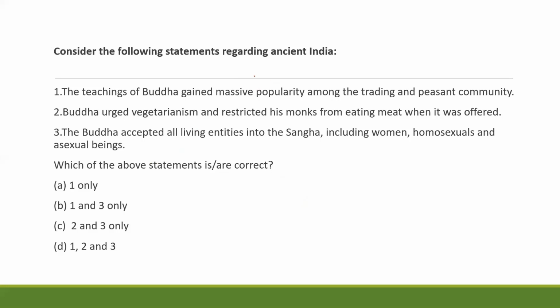Another important technique is logical and illogical statements. In this question, first you need to identify illogical statements. Here, the second option says Buddha restricted monks from eating meat. See, though Buddha urged vegetarianism, he did not restrict his disciples from such things. And the rest of the statements seem to be logical, so here the answer is 1 and 3.